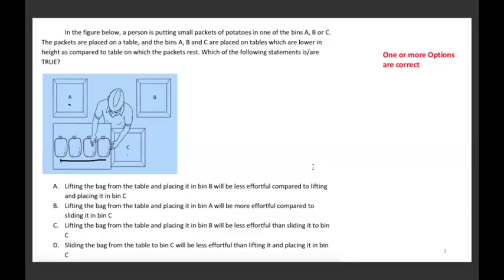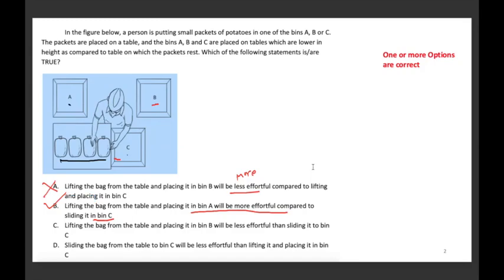All right. First statement. Lifting the bag from the table and placing it in bin B will be less effortful compared to lifting and placing it in bin C. Now, this is wrong because placing it in bin B will be more effortful compared to placing it in bin C. So, wrong. B. Lifting the bag from the table and placing it in bin A will be more effortful compared to sliding it in bin C. This is true because sliding is less effortful compared to A.